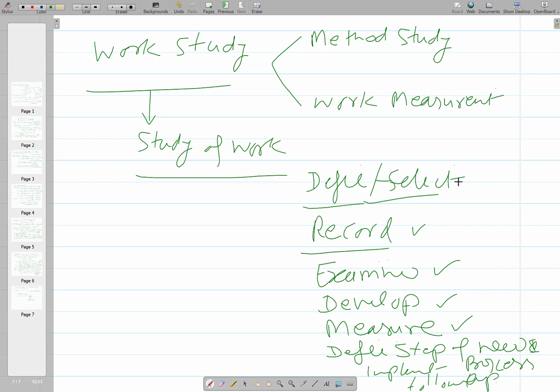So it starts with select, record, examine, develop the new method, measure, quantify the time it will take, then define the new method, including the different steps needed to complete the job using the new method, and then implement it on the shop floor and keep checking whether you are getting the required results or not. That follow up is also needed, in case people have started using some other newer steps.